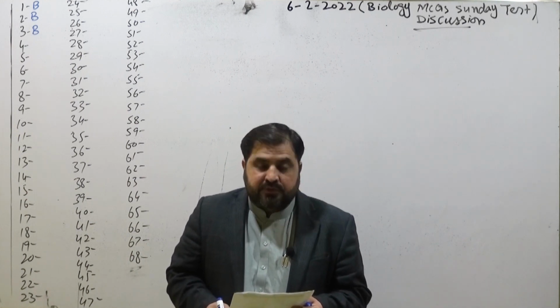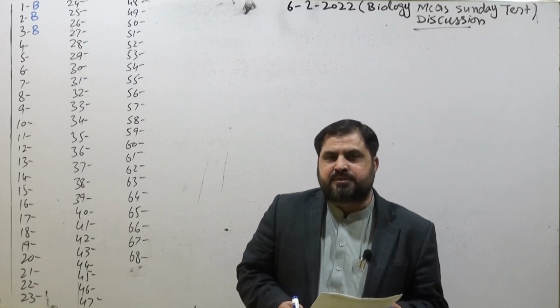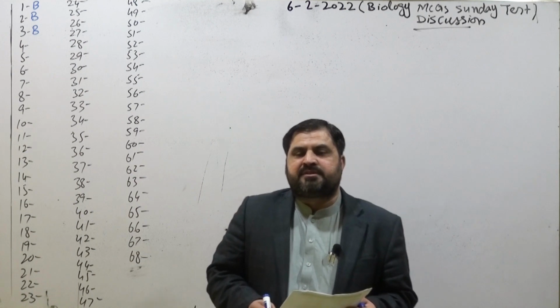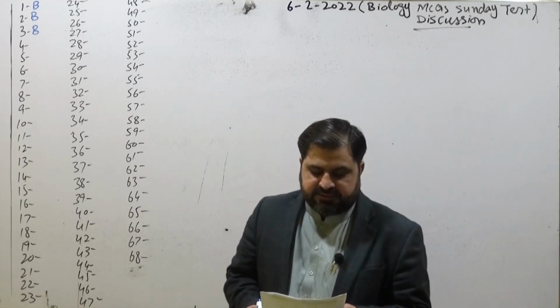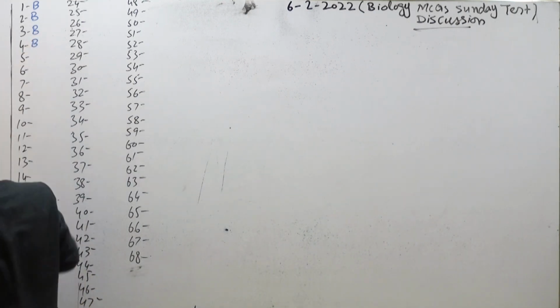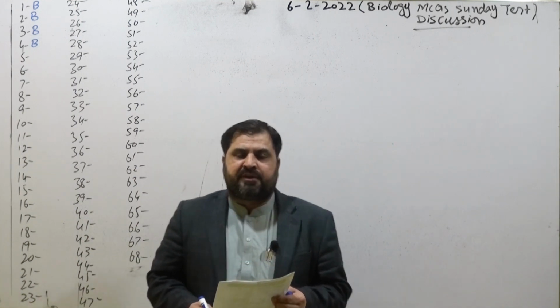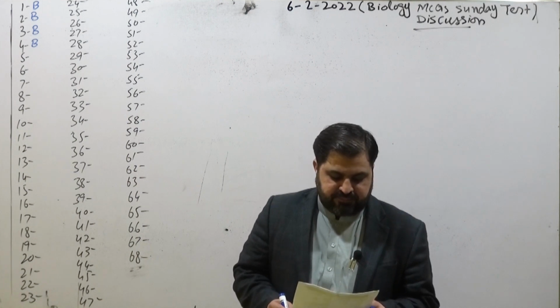Coming toward the fourth MCQ: the inactive form of enzyme is called. Again, this MCQ has been selected from chapter number 3, enzymes. Most of the enzymes are released in inactive forms. So the inactive form of enzyme is called an apoenzyme. So the correct option is B, apoenzyme. This topic is from cofactors, where we discuss coenzymes, apoenzymes, holoenzymes, etc.